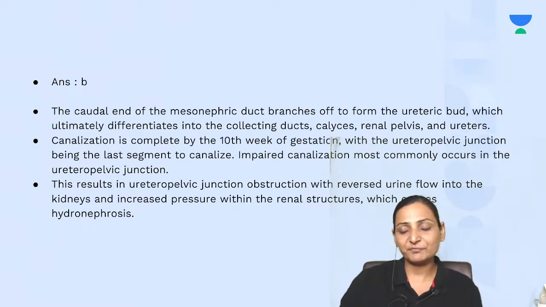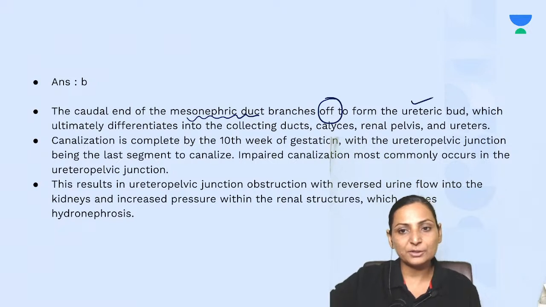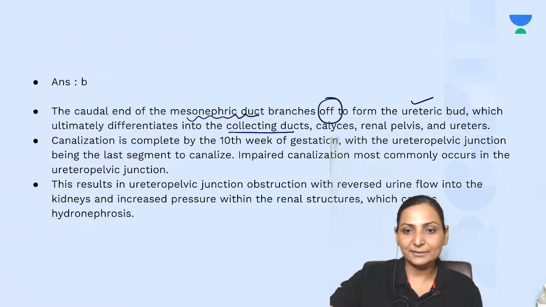Okay, this is much more related to embryology. The caudal end of the mesonephric duct branches off and forms the ureteric bud. This is going to give rise to your collecting ducts, calyces, renal pelvis and ureters. The canalization is completed by the 10th week of gestation, with the ureteropelvic junction being the last to get canalized.